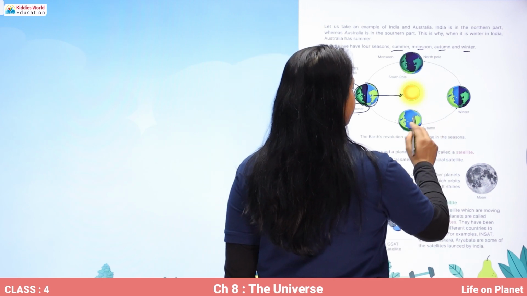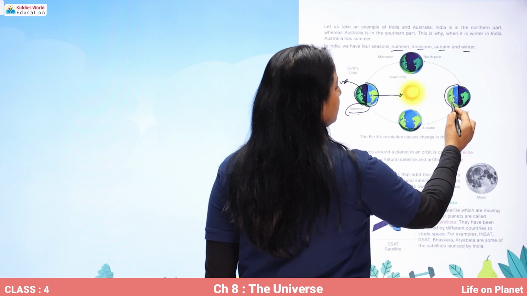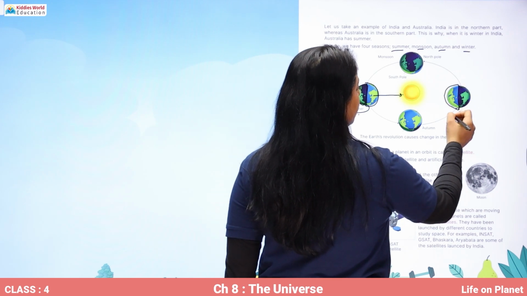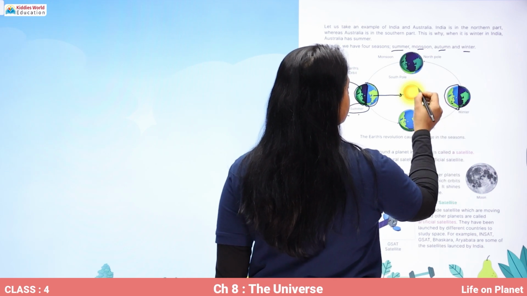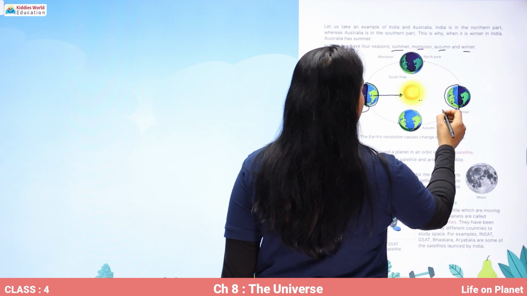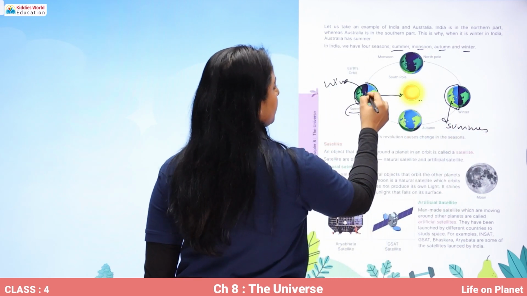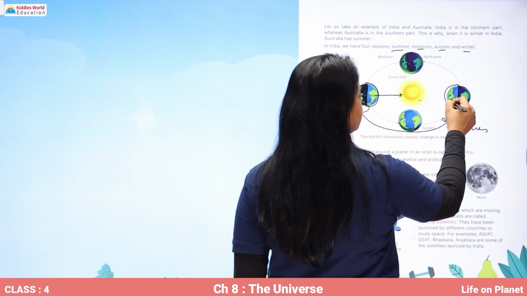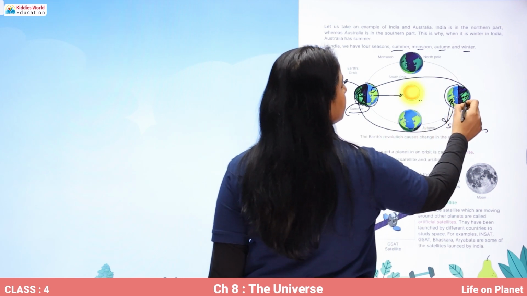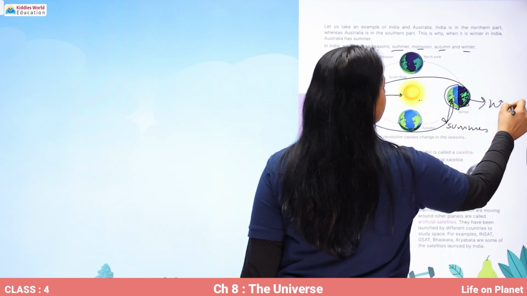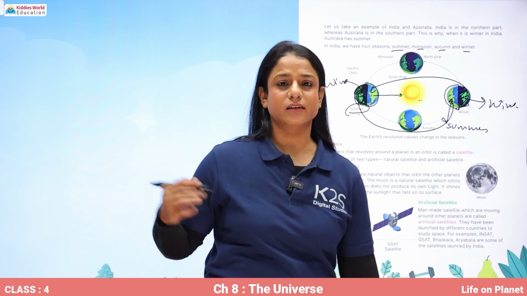Okay, and then the Earth has revolved, and now this part, which is towards the sun, has summers. This part which has winters now has summers, and this part which initially had summers now has winters. Okay, and this keeps on going year after year.